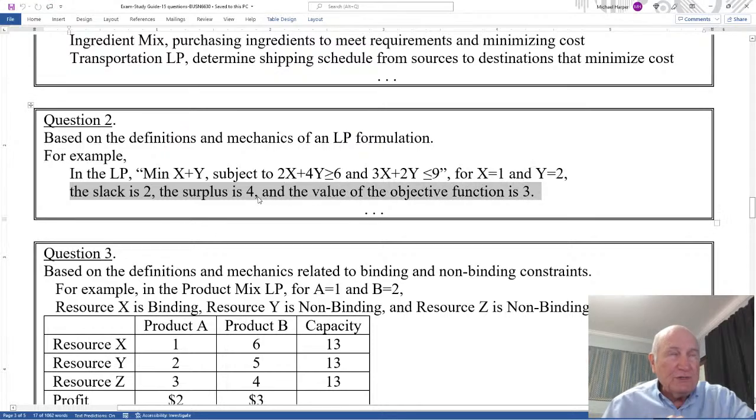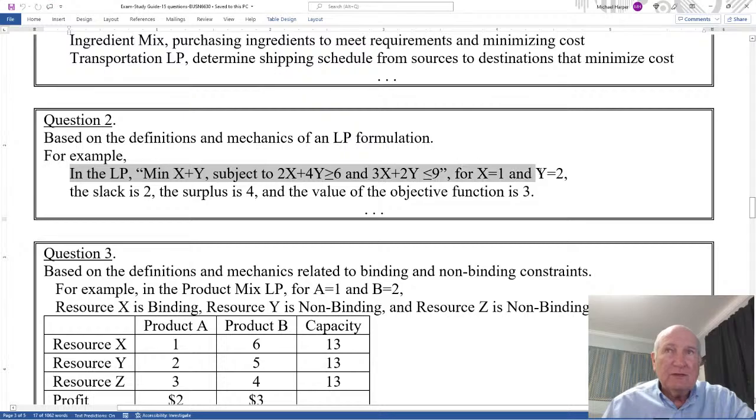In the question, I'll give you something similar to this, and then I'll make a statement. I'll either talk about the slack, the surplus, or the value of the objective function. You have to pick the right one. And notice I did all that in my head.